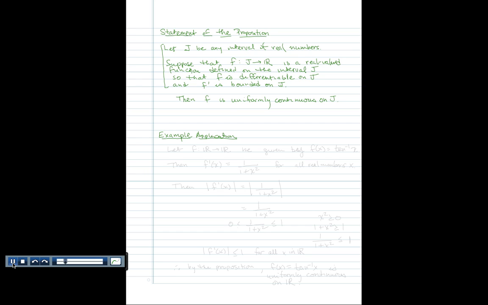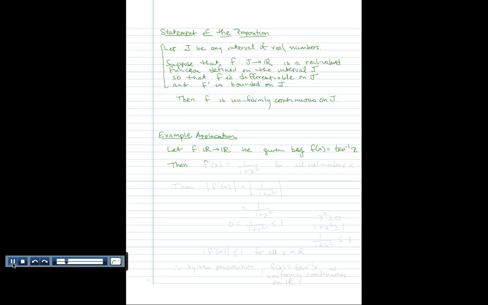Okay, so let's consider the function f that goes from the real numbers into the set of real numbers, given by the formula f of x equals the inverse tangent of x, or the arctangent of x.